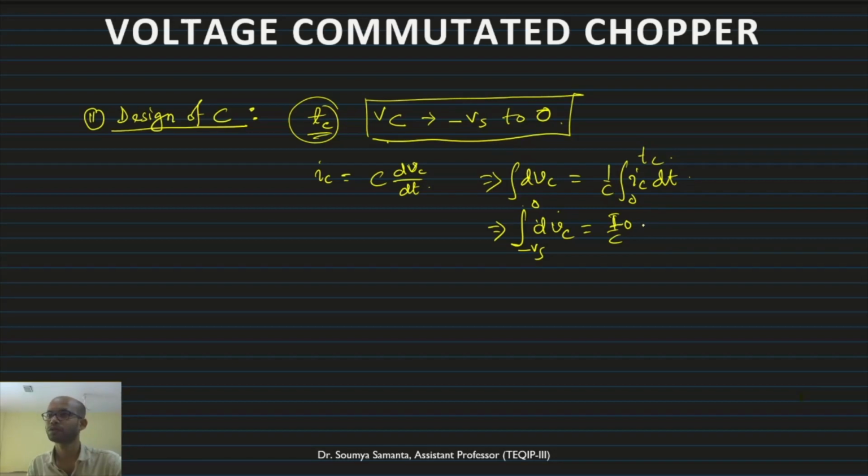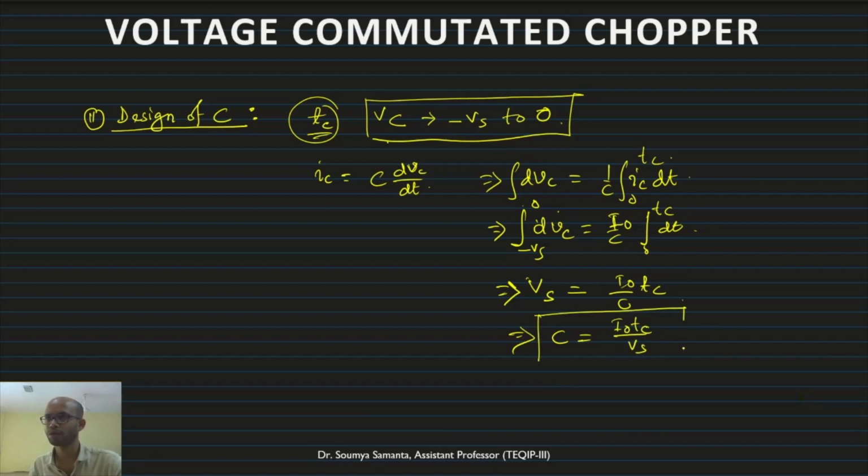So what we get is Vs equals I0 by C into TC, or C equals I0 TC by Vs.